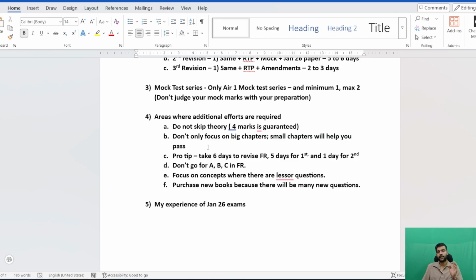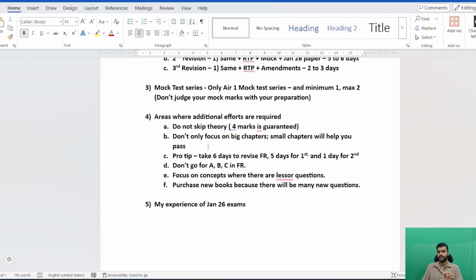If you think that you will only do the big chapters and be able to crack the FR paper, sorry, it is not possible, because in the big chapters you will get tricky questions, and in the smaller ones you will get copy-pasted questions. So do not skip the small chapters and do not take them lightly, because the small chapters will let you pass and get an exemption in FR. So do not skip that.